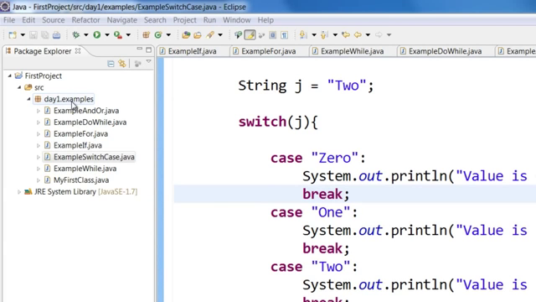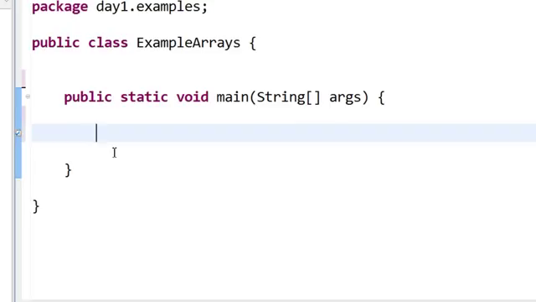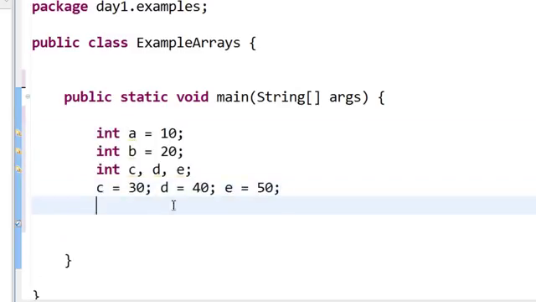Next, let us take a look at arrays. So here I have a new class called ExampleArrays. Now what are arrays? Imagine I want to store a bunch of data. I can store data like this. So here I'm storing some data, that is integer a equal to 10, integer b equal to 20. I'm also declaring variables like c, d and e, and I'm storing c as 30, d as 40, e as 50. I can have them in one line, I can have them in multiple lines, it doesn't matter.